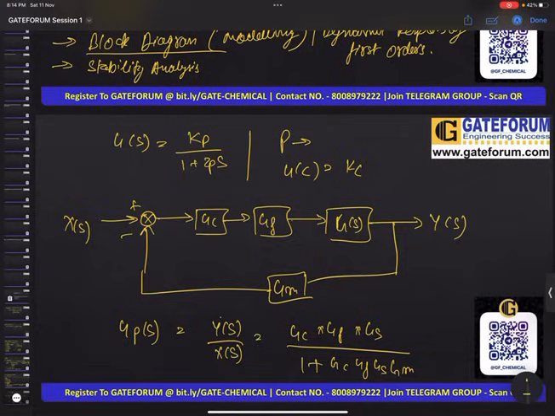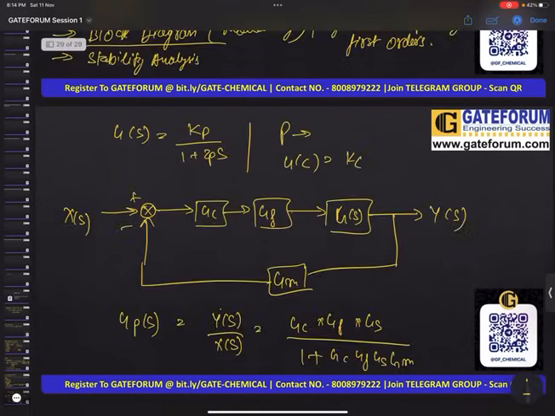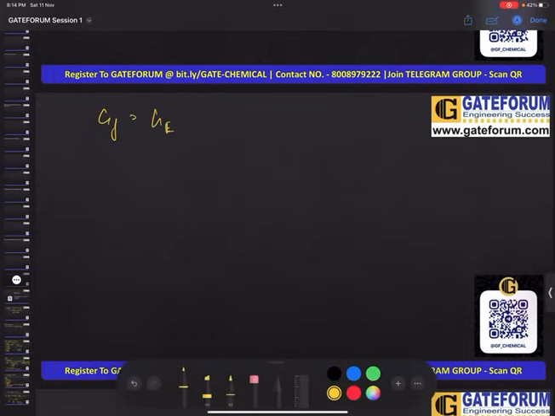Once this becomes our overall, we can write it in this format, where Gf, our final control element, we took it as Gf, so no problem in that.